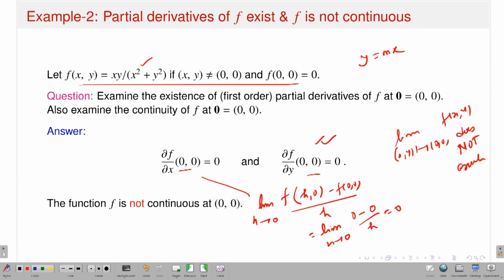Similarly, you can also calculate this. So this example says that the partial derivatives of f with respect to x and y at the point 0, 0 exist and the value is 0.